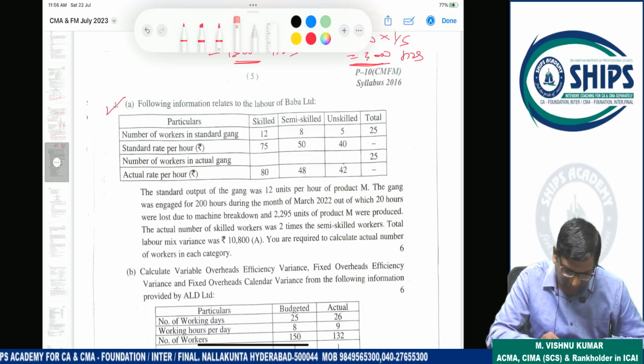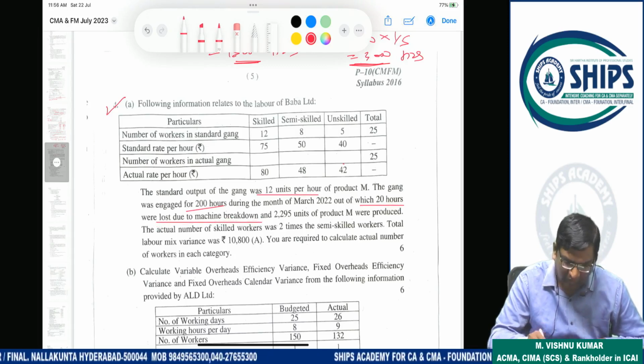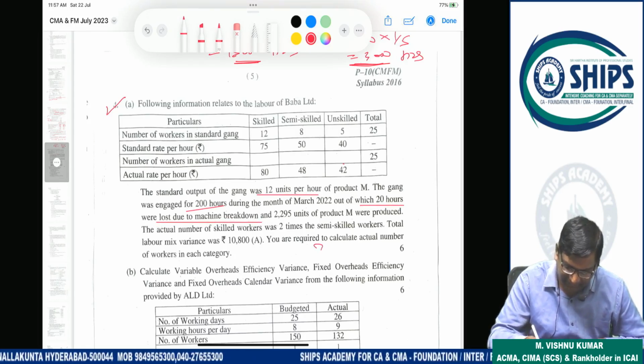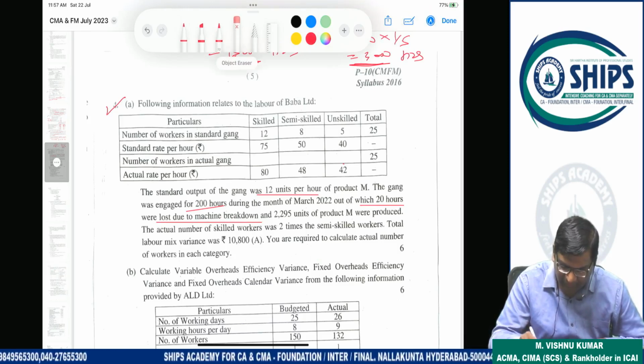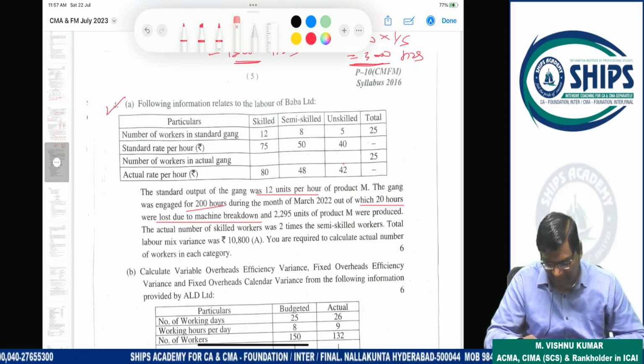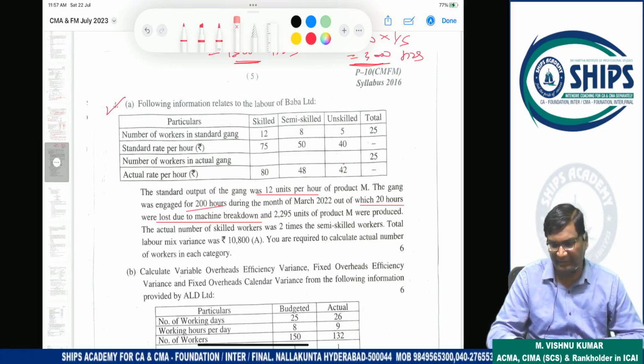The standard output of the gang is 12 units per hour. The gang was engaged for 200 hours, of which 20 hours were lost due to machine breakdown. So always remember, when a standard is prepared, generally abnormal idle time is not considered in the standard. Abnormal idle time will take place in the actual scenario only.